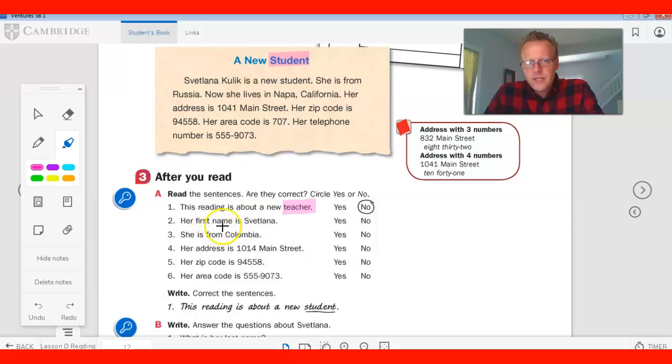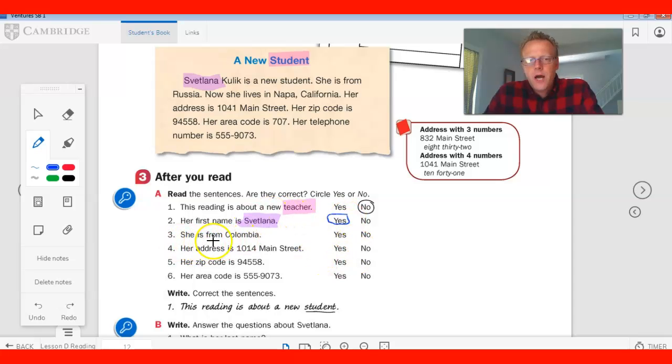Her first name is Svetlana. Well, that looks right. Look here, Svetlana. And it starts with her first name right there. Svetlana Kulik is a new student. So yes, that would be yes. So you would just circle yes.